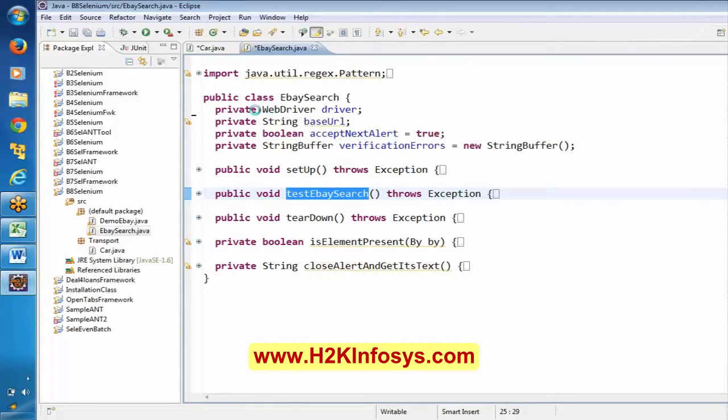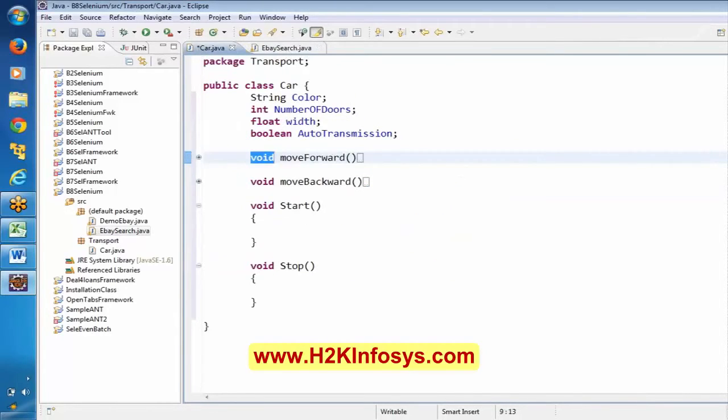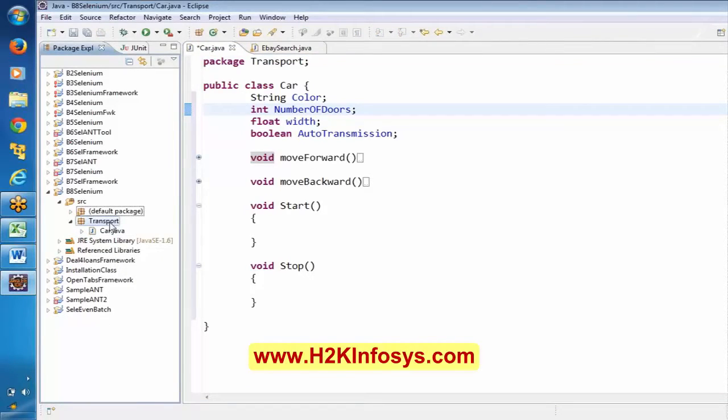This we have discussed as a part of Selenium IDE. Now you can see the same thing over here. Now, coming back to this package topic. In this, transport is a package. Here I have created car.